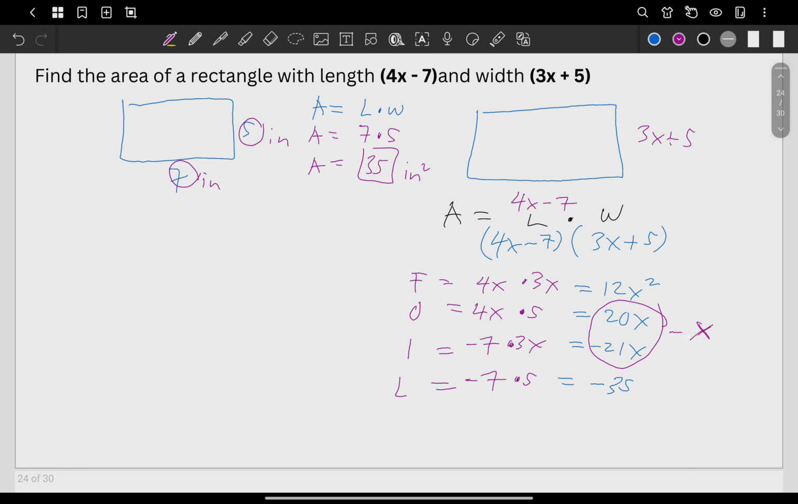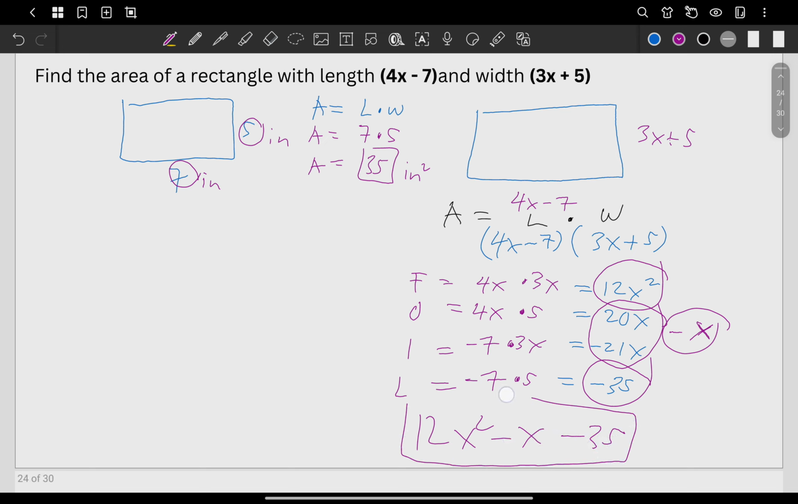You have here then the 12x squared, and then we have the minus 35. So the final answer here should be what? 12x squared minus x minus 35. Okay? So there's no unit given actually, so you can just ignore the unit for this time. Okay? Next one.